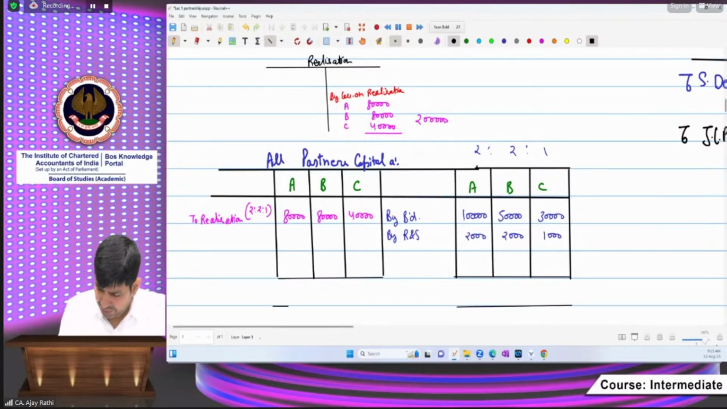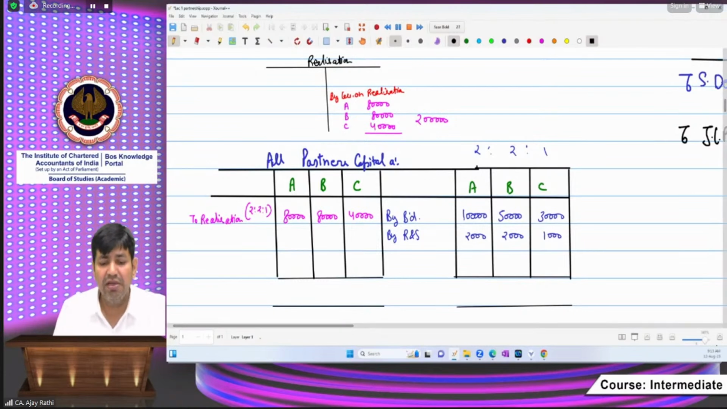Everyone knows insolvency means when there is an excess of liabilities over assets, and someone is not able to pay their debts. But in this chapter, why are we using the same word, and what is the sense of the insolvency of a partner? Beta, see, Mr.